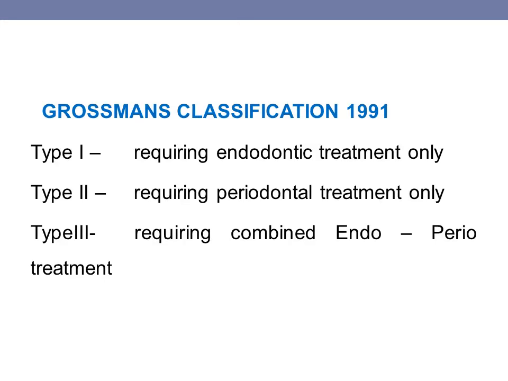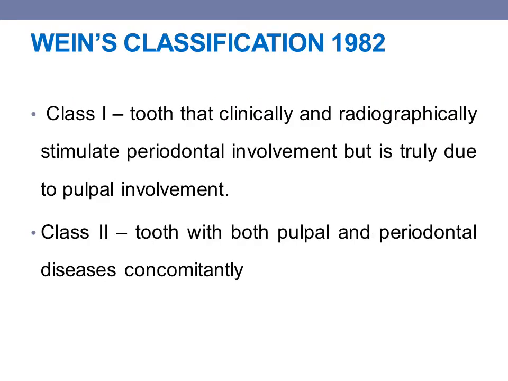Coming to Grossman's classification in 1991: type 1 requiring endodontic treatment only, type 2 requiring periodontal treatment only, type 3 requiring combined endo-perio treatment. Then coming to biofilm, biofilm is defined as a sessile multicellular microbial community characterized by cells that are firmly attached to a surface and embedded in a self-produced matrix of extracellular polymeric substances.